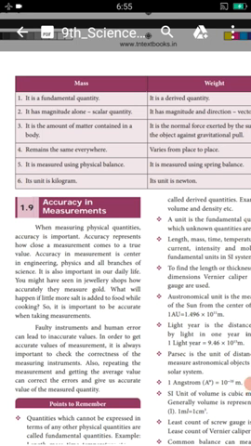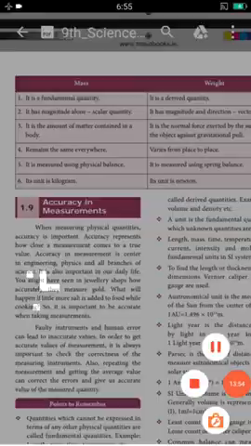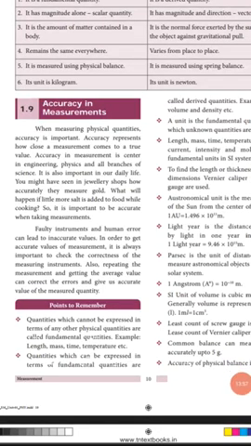So what is the difference between mass and weight? Already we studied these in 8th standard. So mass is a fundamental quantity and weight is a derived quantity. So mass means the amount of substance in the body, and weight means the gravitational force acting on the body. Okay, the mass is the same everywhere, but weight varies from place to place. The unit of mass is kilogram and the unit of weight is Newton. Okay, these are the differences between mass and weight.